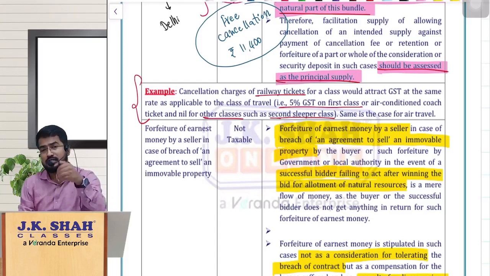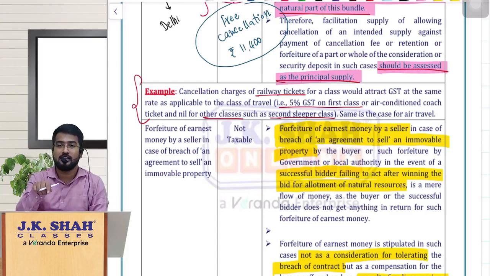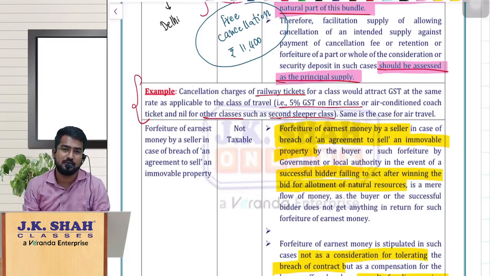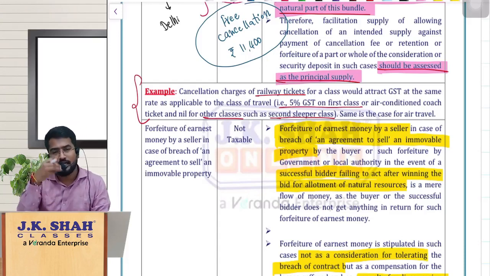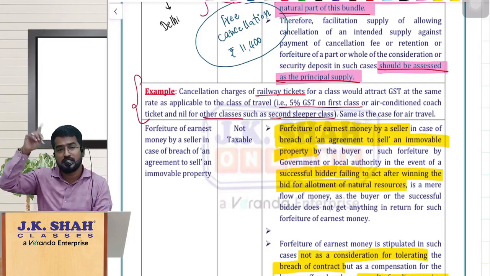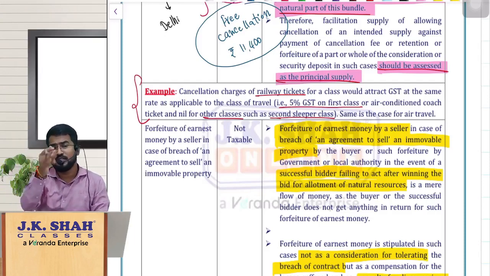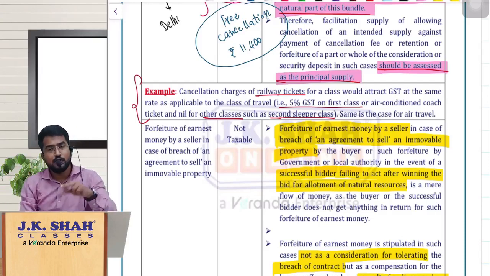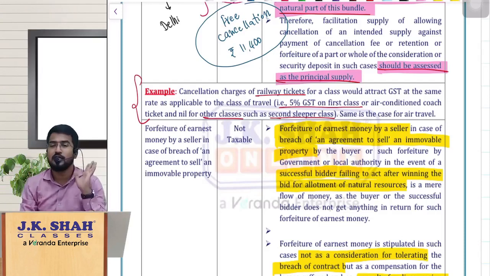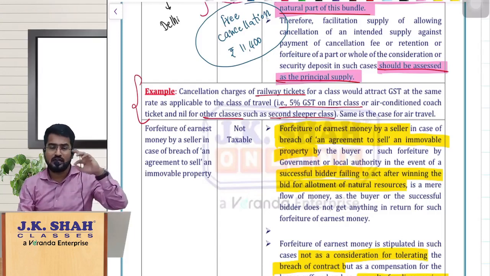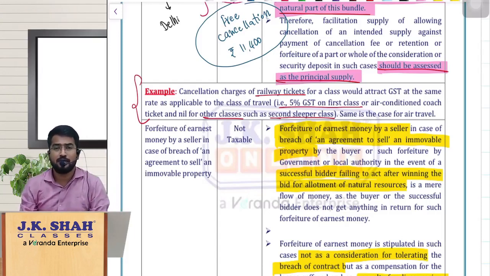Suppose I am booking a sleeper class ticket and cancelling it, and railways are charging cancellation charges from me. Then that cancellation fee is also exempt. Why? Because the principal supply is traveling in sleeper class, and transporting you in sleeper class is exempt under GST. So the cancellation fees of that ticket are also exempt under GST. Hope this is clear. Both are connected points, this one and the late payment surcharge or fees, so I just discussed them together.